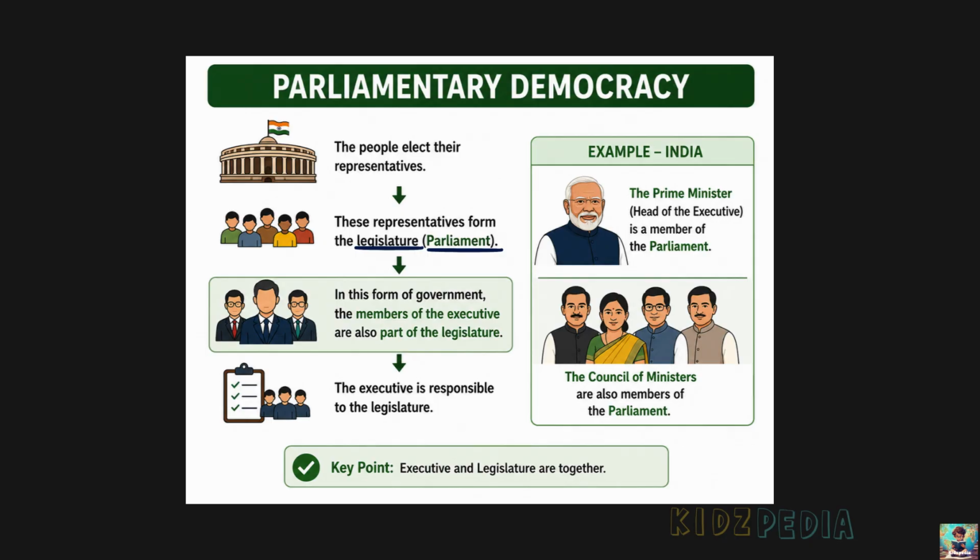In a parliamentary democracy, the members of the executive are also members of the legislature. This means that the Prime Minister and the Council of Ministers are members of Parliament. They take part in making laws as members of Parliament and also run the government as the executive.